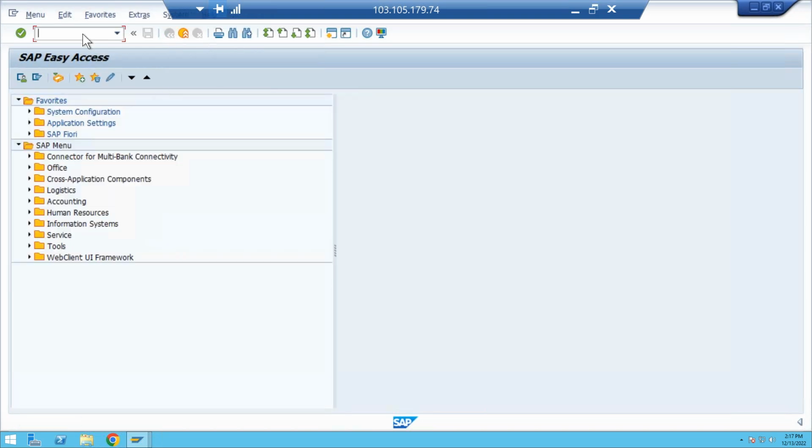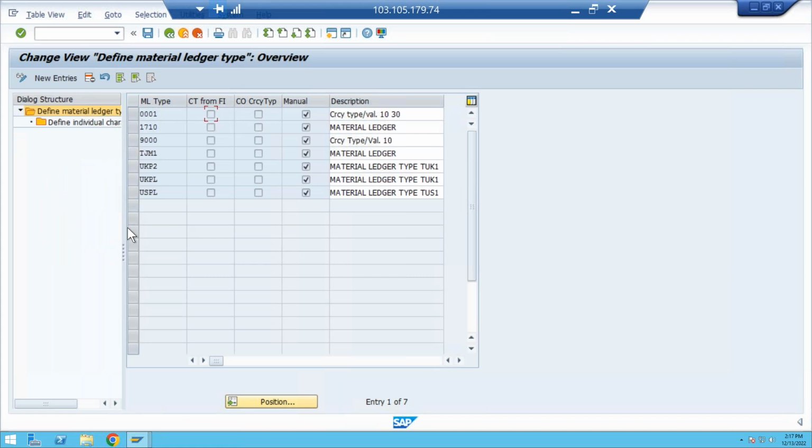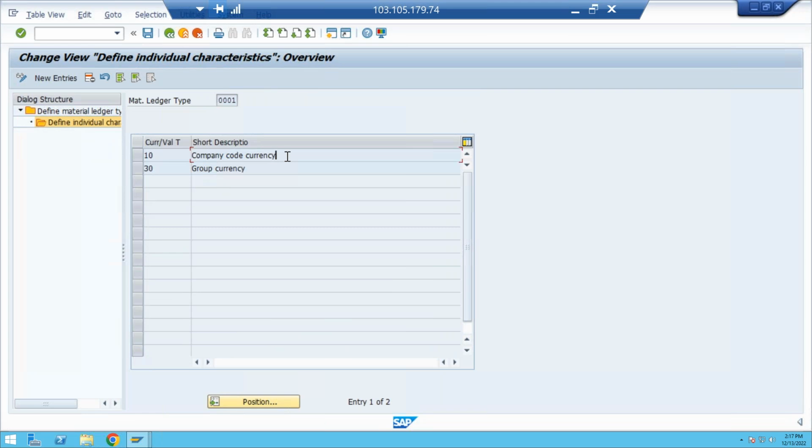Next, come back here. Go to OMX2. In OMX2, your material ledger type is 0001. Just observe, define individual characteristics here. Okay, so company currency and group currency, two currencies are maintained. This is only observed in OMX2. You don't need to do anything.